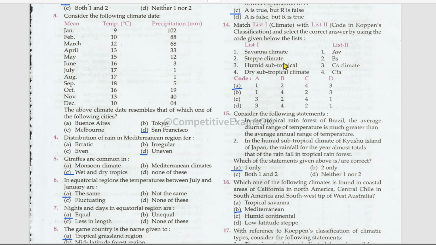Next, list 1 is the climate and list 2 is the code in Köppen classification. Savanna climate, that is Aw, steppe climate, that is BS, humid subtropical, that is Cfa, dry subtropical climate, that is Cs climate.